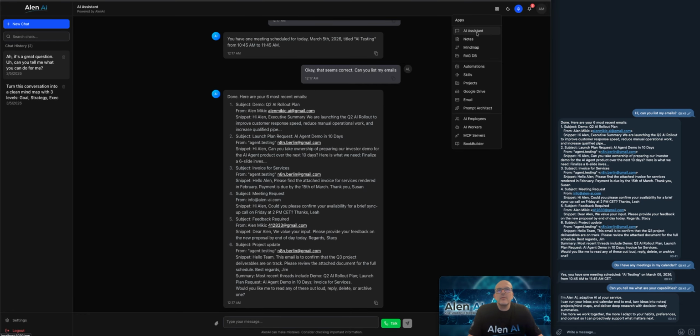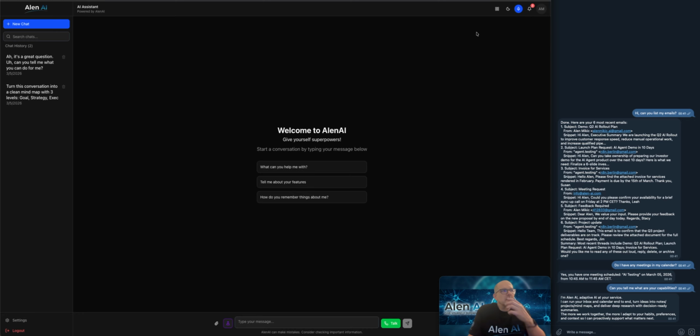So let me continue down the line. So we went through the AI assistant, and just one more thing when it comes to the AI assistant, I forgot to mention there are a bunch of capabilities. Actually, what you see here is just the tip of the iceberg. A lot of these things that are built in are not really visible and are happening in the background.